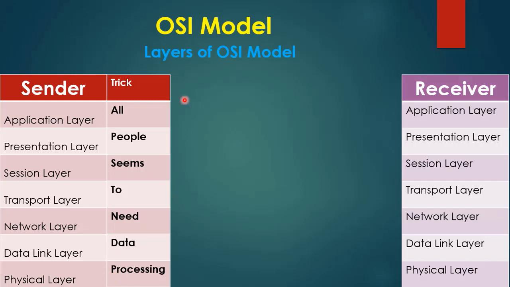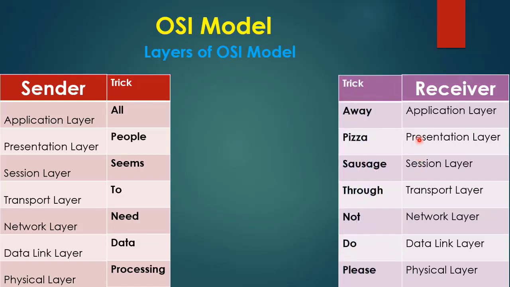We will remember the names of the OSI layers on the sender side from top to bottom, and when we are at the receiver side, we will remember the names of the OSI layers from bottom to top. Trick to remember the names on the receiver side. As we know, we will remember the names of the OSI layers on the receiver side from bottom to top. So here I use the trick: Please Do Not Throw Sausage Pizza Away.